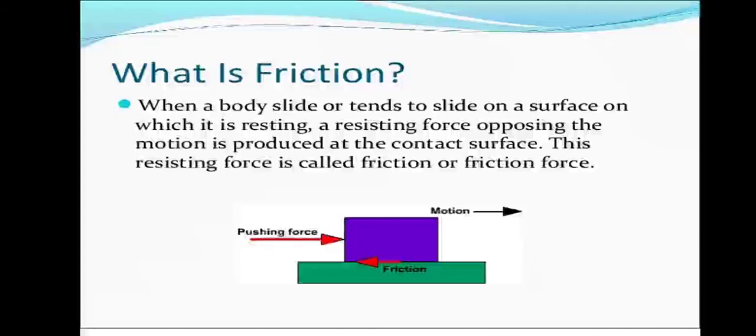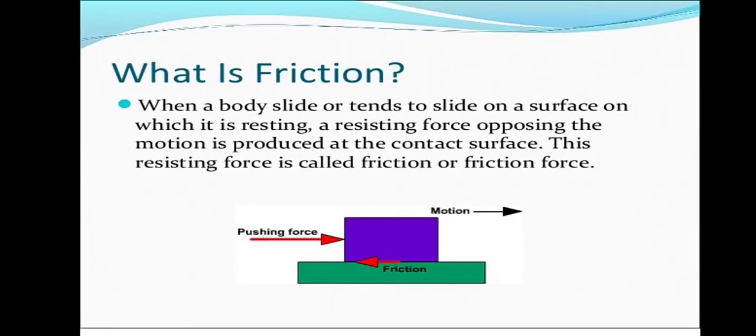The force experienced by our movement when we just walk or when we throw a ball, it moves to a certain extent and after a certain time it comes to rest. Why is this happening? Because of frictional force exerted by the surface on the motion of the object. So the opposing force exerted by the surface on the moving body is called frictional force.